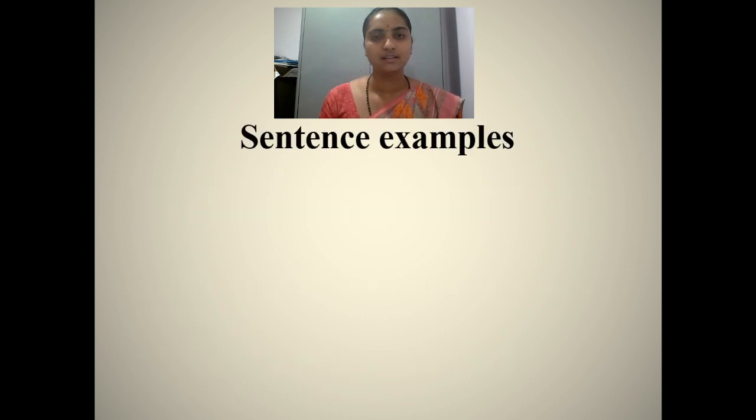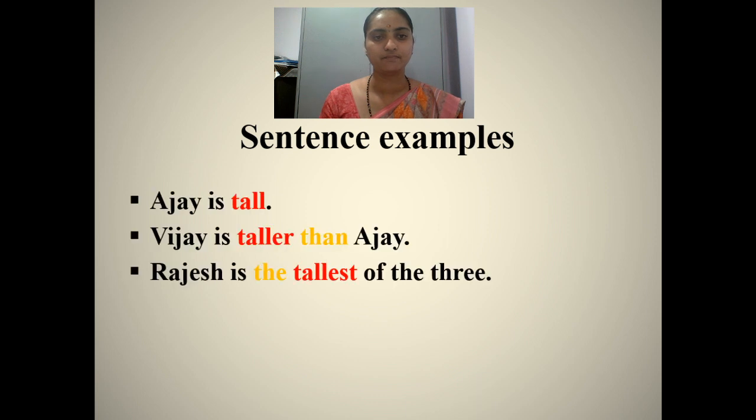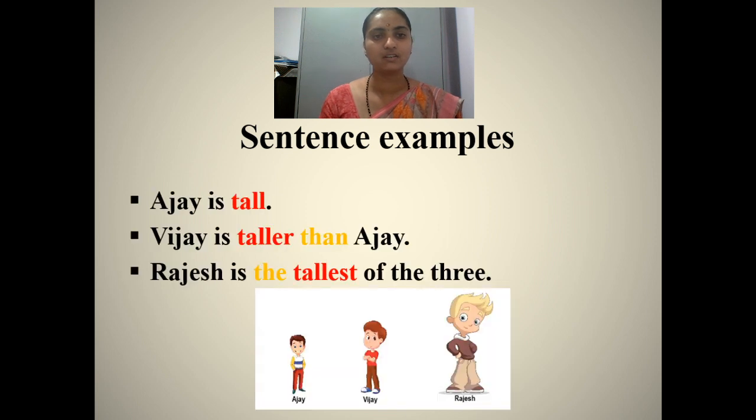Let us see some sentence examples. Ajay is tall. Tall is a positive form of an adjective. In this sentence, Ajay is not compared with anyone. Vijay is taller than Ajay. Taller is a higher degree of an adjective than the positive form. In this sentence, Vijay is compared with Ajay.